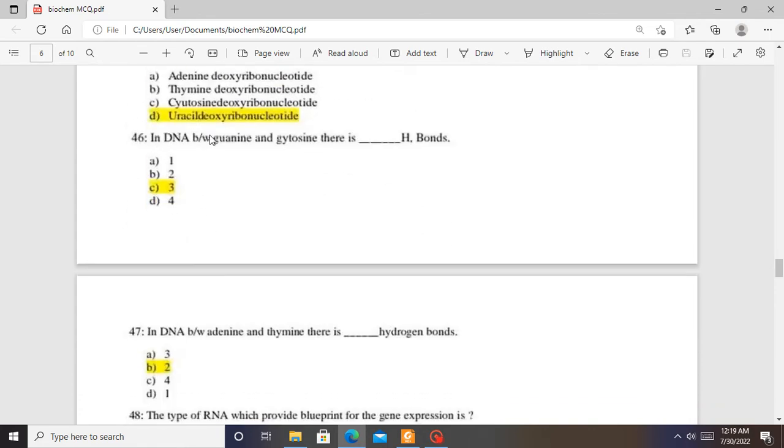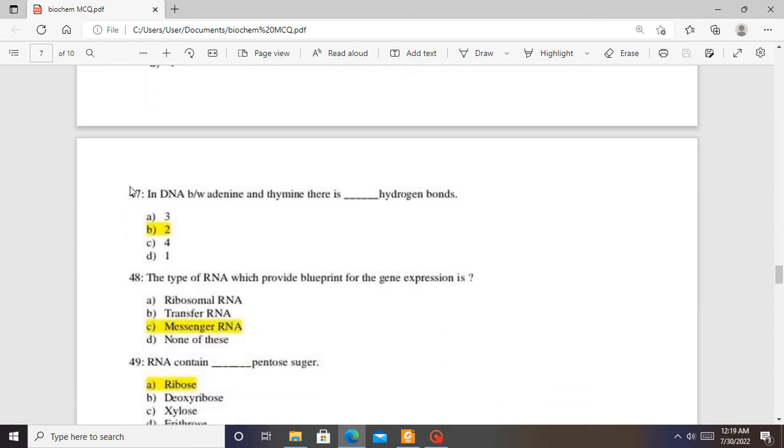In DNA, between the guanine and the cytosine, there are how many hydrogen bonds? So you have 3 hydrogen bonds between guanine and cytosine. So the answer is C. 47. In DNA, adenine and thymine, there are dash hydrogen bonds. You have 2 hydrogen bonds present in adenine and thymine. So AT has 2 hydrogen bonds, whereas GC has 3 hydrogen bonds.